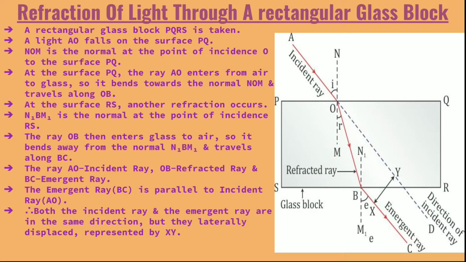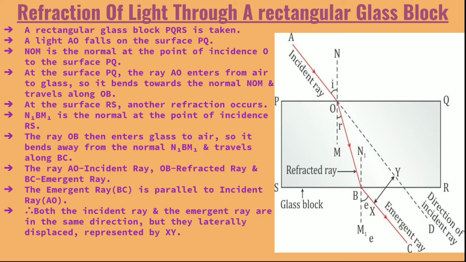So this normal is NOM, as I told you. This ray AO, when it enters into the glass block, which is a denser medium than the outside, the outside being a rarer medium, is entering from rarer to denser medium and is bending towards the normal NOM. The ray now becomes OB.